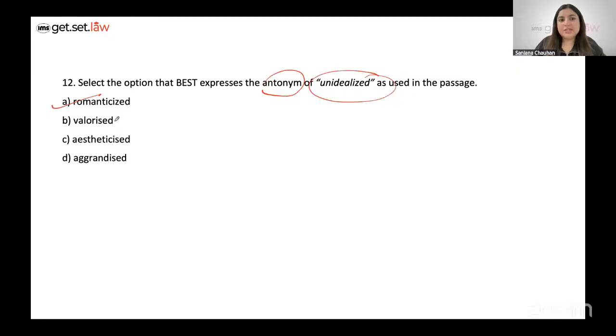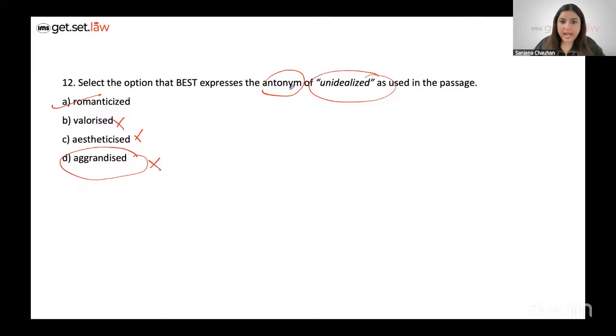So this is not something that comes closest to unidealize. Aestheticize is when you want to make something visually appealing. So idealize and aestheticize, they're not quite related to each other, right? So this is out. Aggrandized is also when you try to make something look a little huge or big, and this too is not that related.